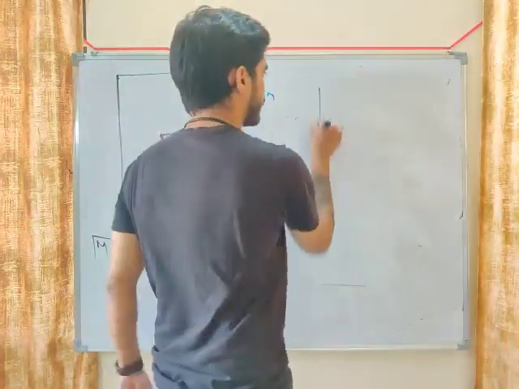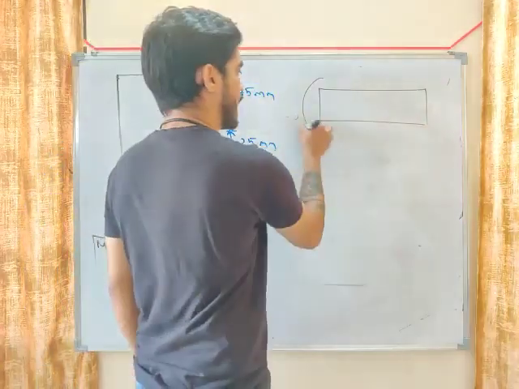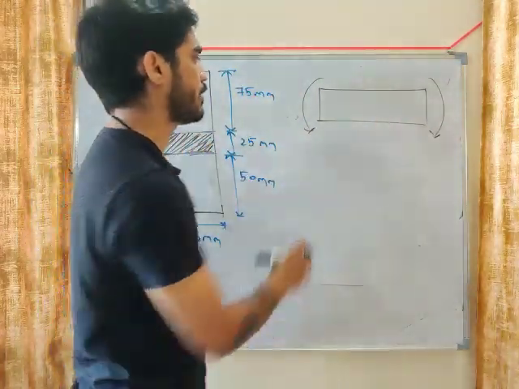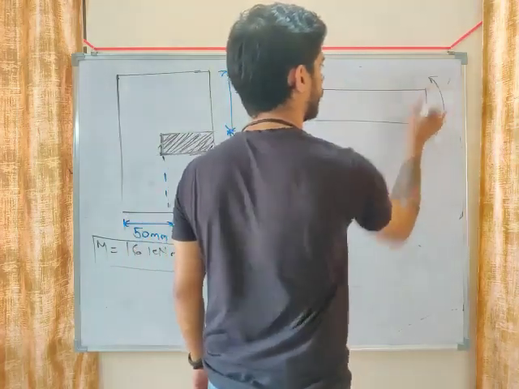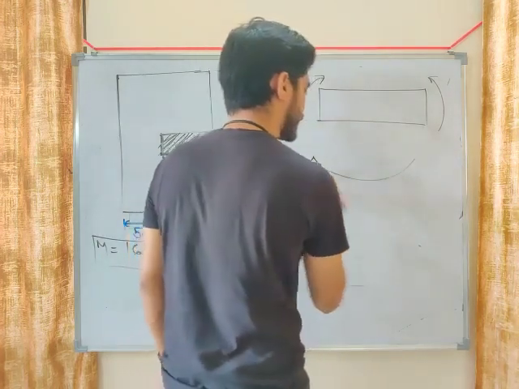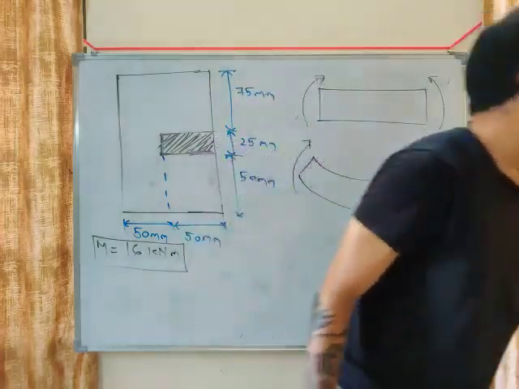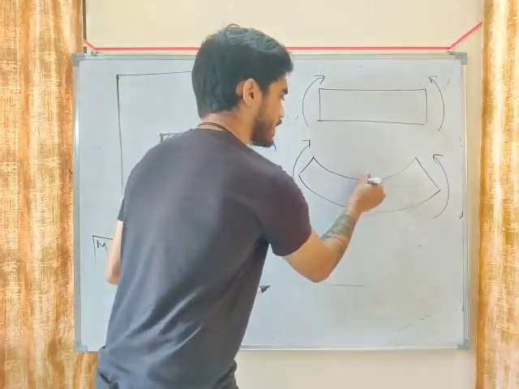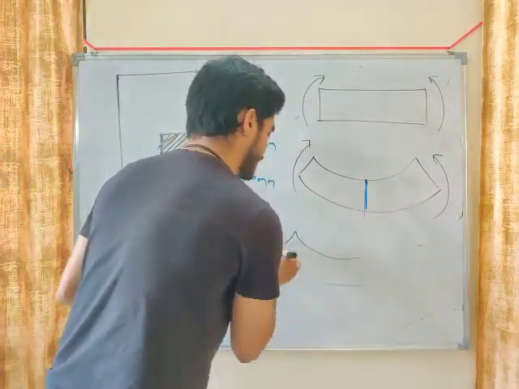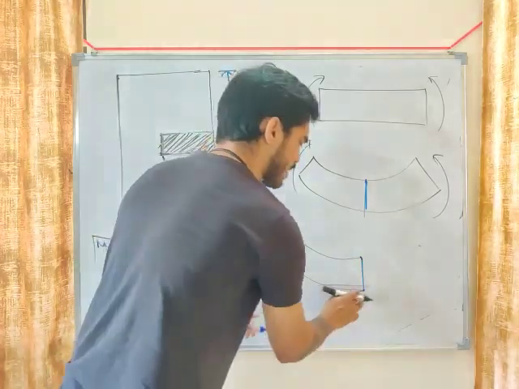Let's say you have a beam and you apply a bending moment like this. So this beam will be bent like this, right? Consider any one section of the beam. Let's cut the beam from this section. So what is happening in this section, my friend? Understand it. What is happening in this beam?